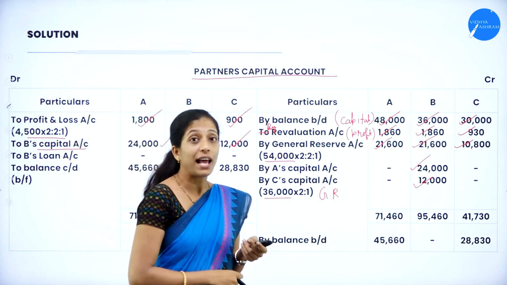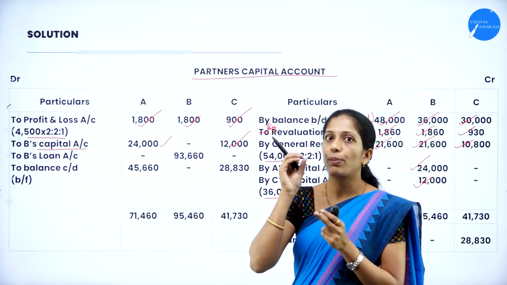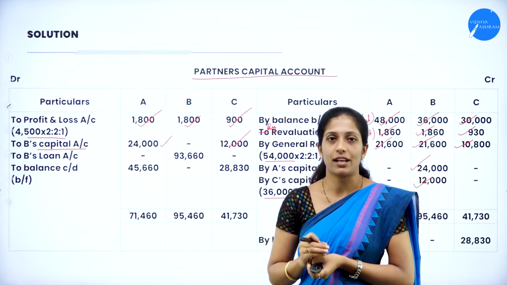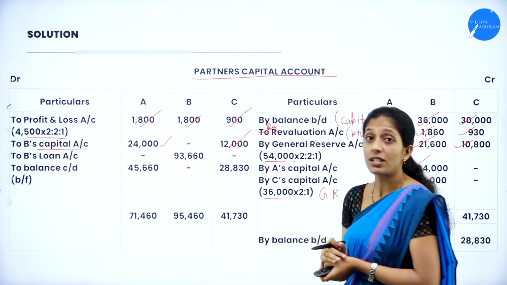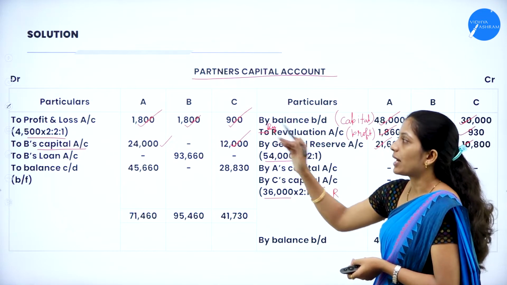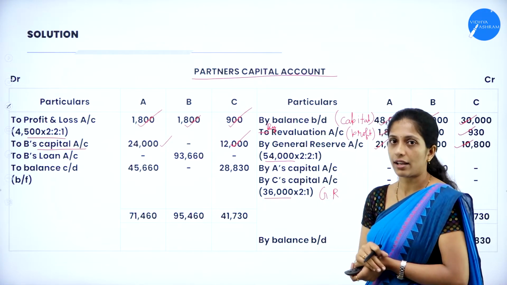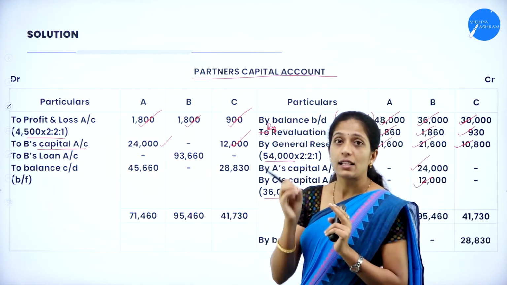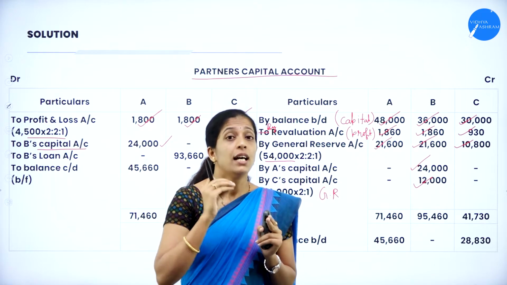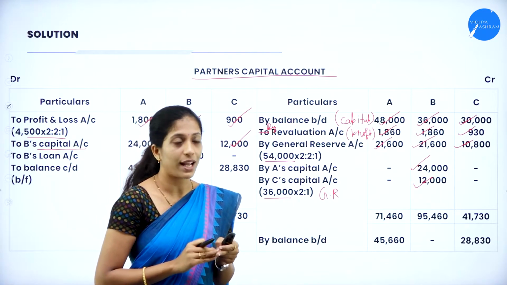If they have given valued goodwill, first take the share of the retiring partner and distribute that among the remaining partners in the gain ratio. Here the gain ratio was 2:1. That is, remaining partners' capital account debit to retiring partner's capital account. So this would be your entry. Now balance both sides; the balancing figure will be carried down only for the remaining partners. The retiring partner's balancing figure will be transferred to his loan account.